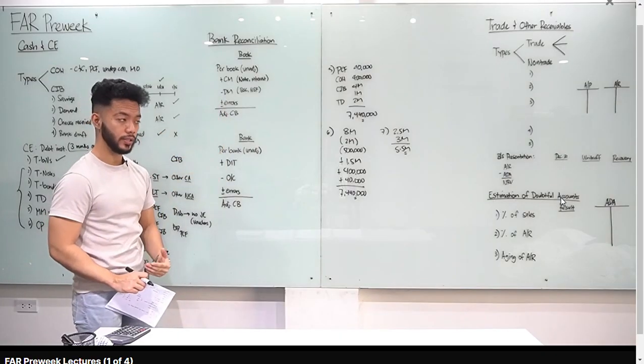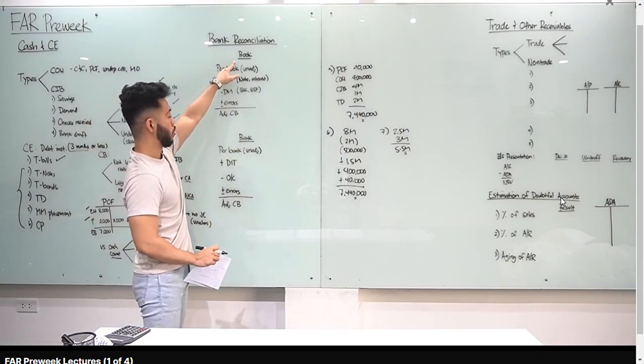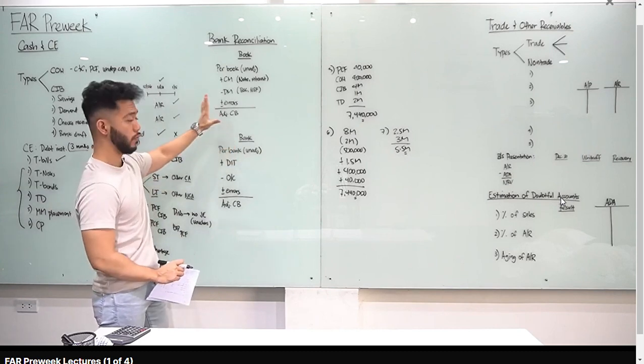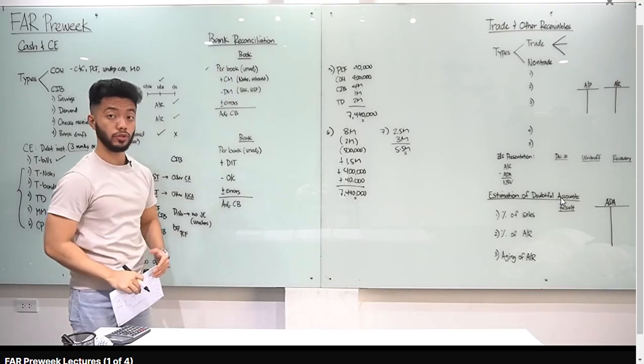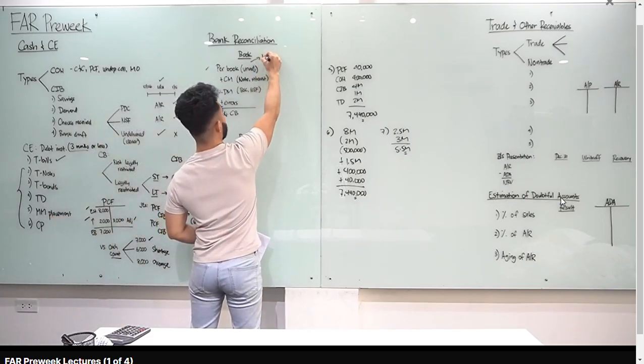Let's now go to next topic, bank reconciliation. Sir, ano yung mga kailangan natin tandaan dyan? Well, bank reconciliation, meron kang per book and per bank. Alright, so tingnan natin, ito yung format natin, basta bank recon. Pag sa books natin, start ka muna with unadjusted balance. Yan yung per book. Yan yung amount na nakalagay dun sa ledger natin.